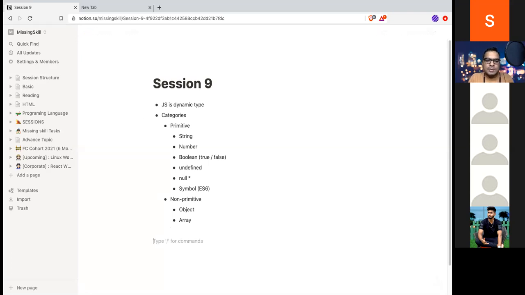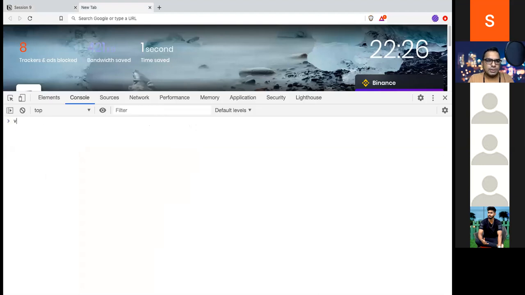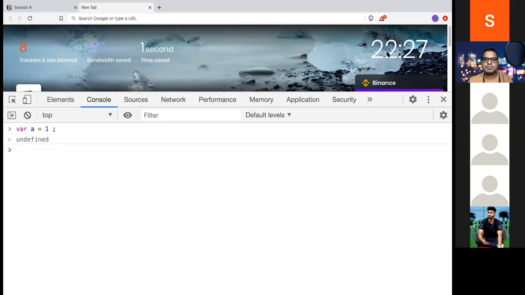In JavaScript, variables are defined using the var keyword. If I do var a = 1, now the variable a is declared as well as assigned. What type of variable is this? Let's do an interactive session, so it will be much better. It is a number type.